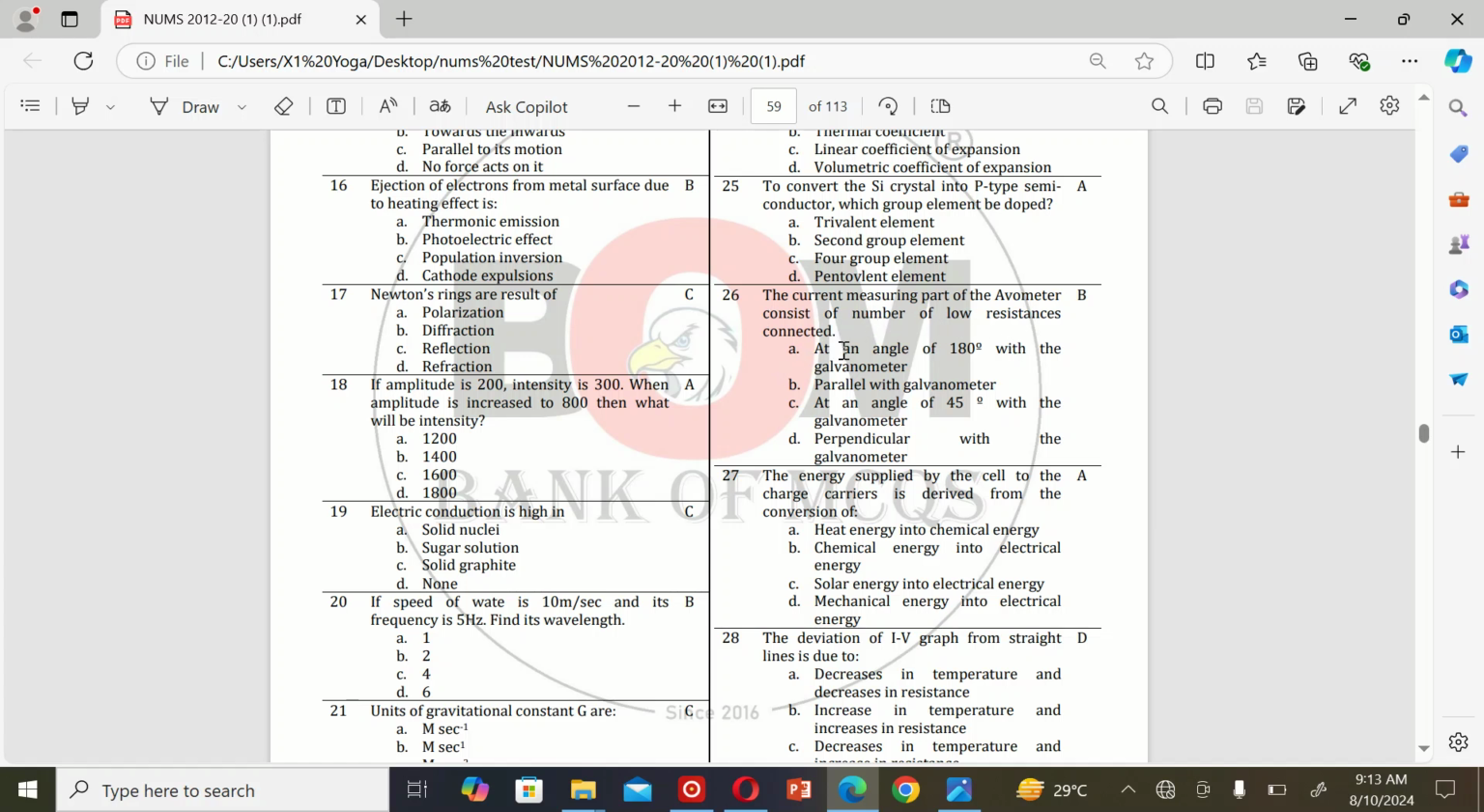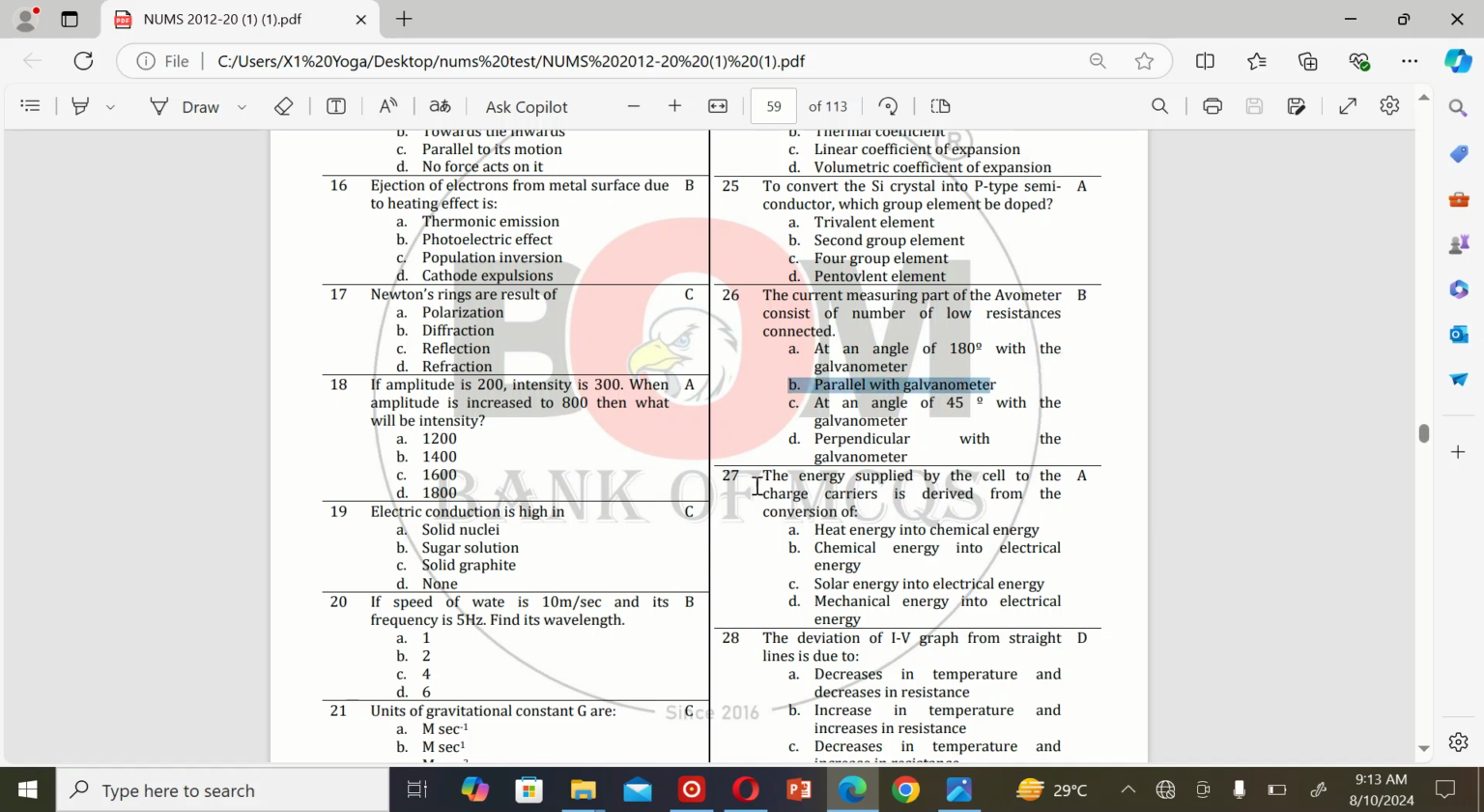The next MCQ is: the current measuring part of the ammeter consists of a low resistance connected A, at an angle of 180 with the galvanometer, B, parallel with the galvanometer, C, at an angle of 45 degrees with the galvanometer. So the correct option is B.